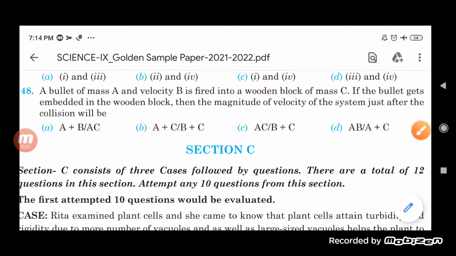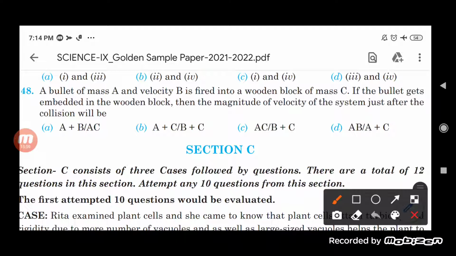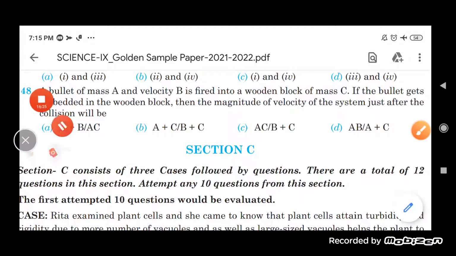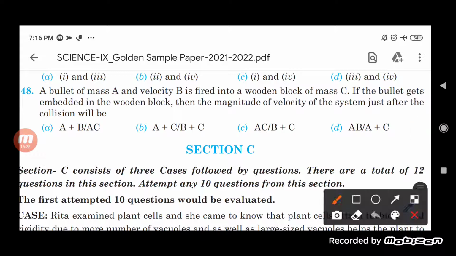Now you see here, the bullet of mass A and velocity B, so A into B is the momentum with which it was moving before the collision.